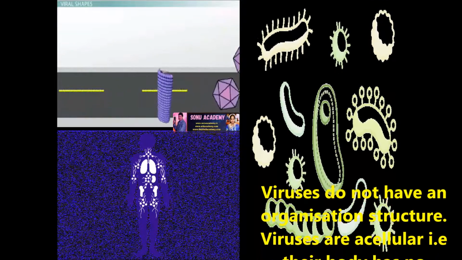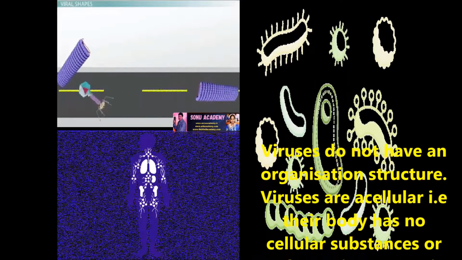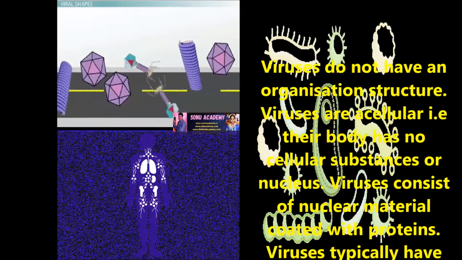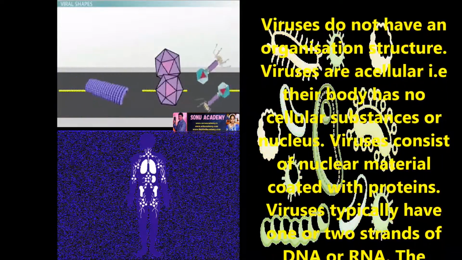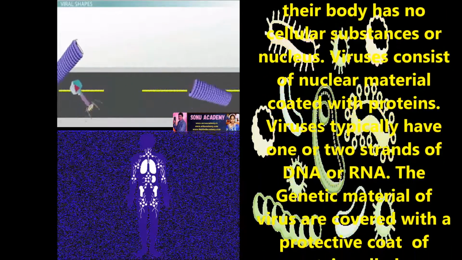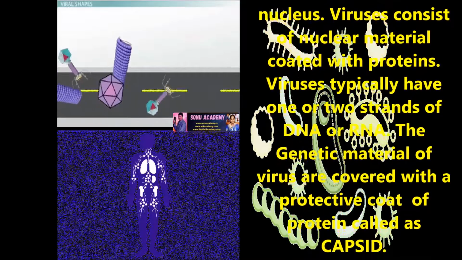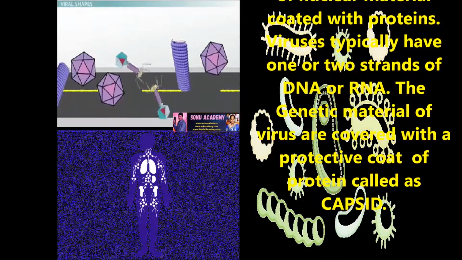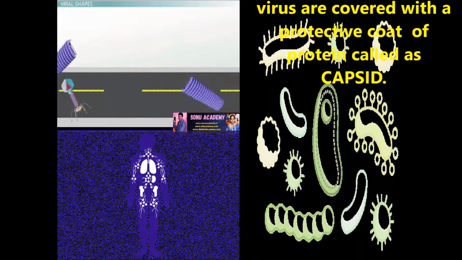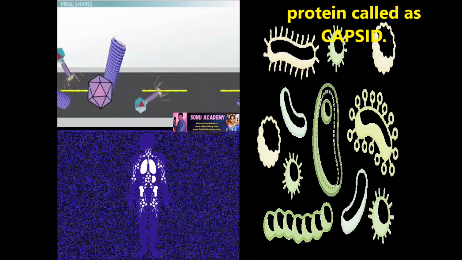Children, now let us discuss the structure of a virus. Viruses do not have an organized structure. Viruses are acellular, that is, their body has no cellular substance or nucleus. A virus consists of nuclear material coated with proteins. Viruses typically have one or two strands of DNA or RNA. The genetic material of viruses is covered with a protective coat of protein called the capsid.